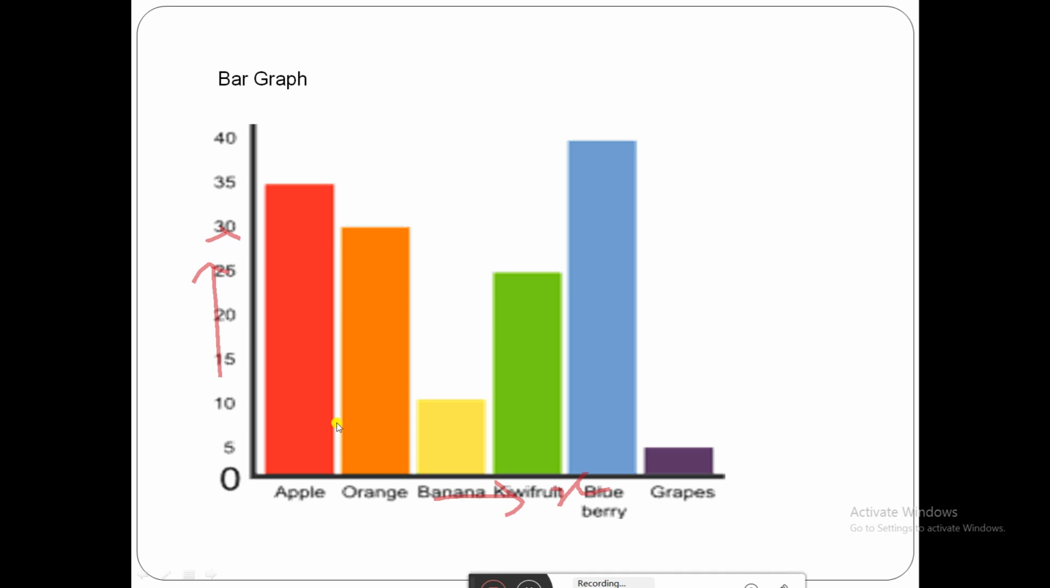Here it is going to show the data in 2 dimensions, x-axis and y-axis. 2 variables it is going to show. Here it is the item and the value of the particular item. You can use the vertical bar graph as well as a horizontal bar graph.